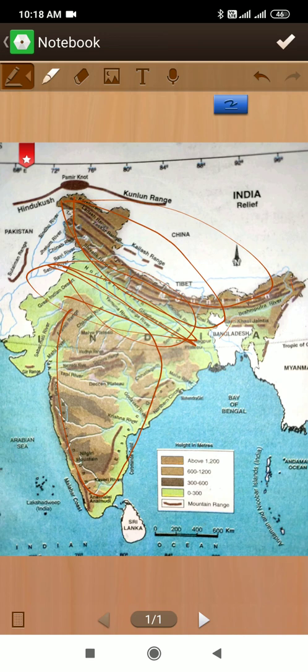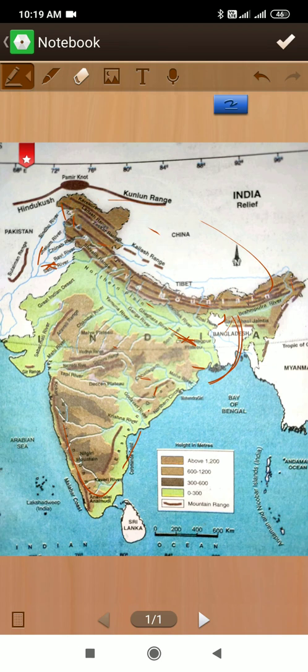At some places, the layers of the sediments are about 50 meters thick, and these plains occupy a very large area of North India. That's why these plains are known as Great Plains of Northern India. Understood? They are known as such because they occupy most of the part of North India. That's why these plains are called Northern Plains or North Indian Plains.